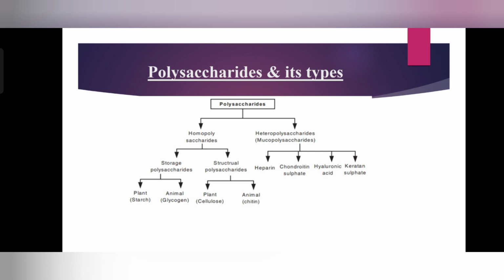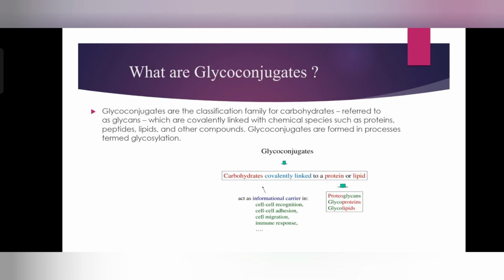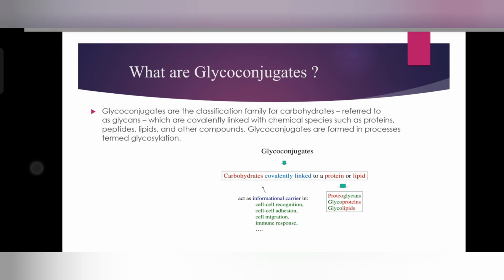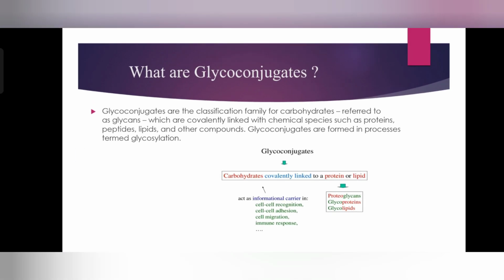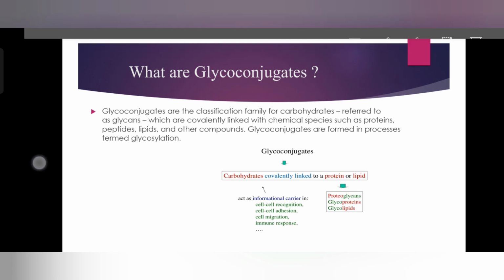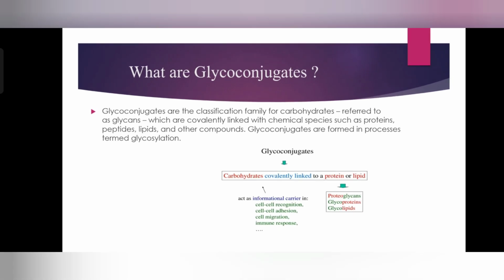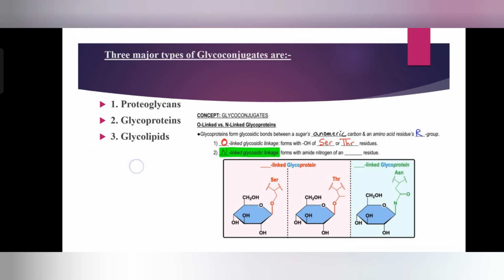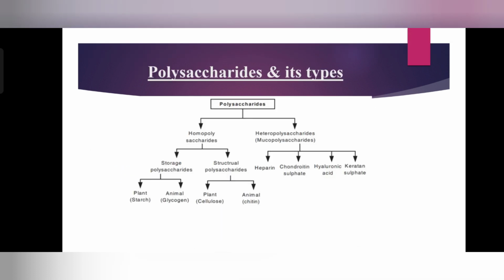If we talk about polysaccharides, they are ubiquitous in nature. They are also called glycans, and they can be classified into two separate groups based on their functions: structural and storage polysaccharides.